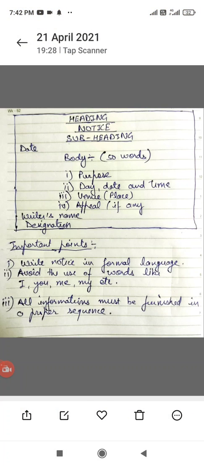Okay, children, hope you must have understood how a notice is to be written.